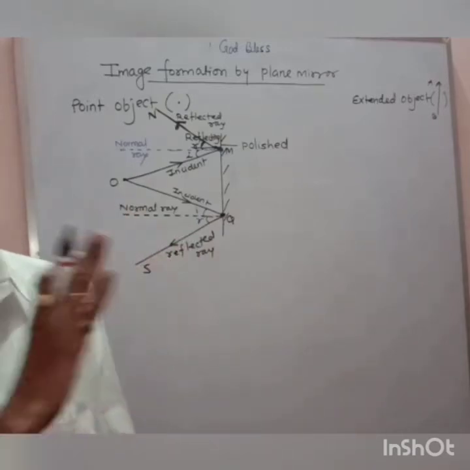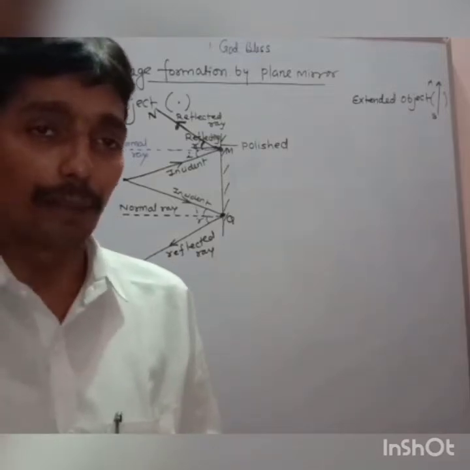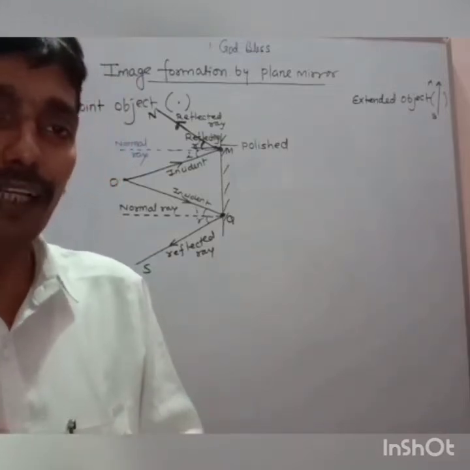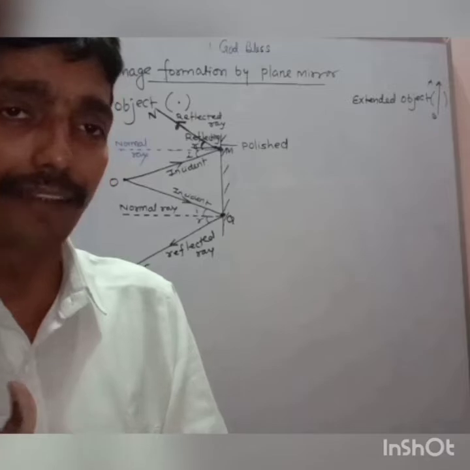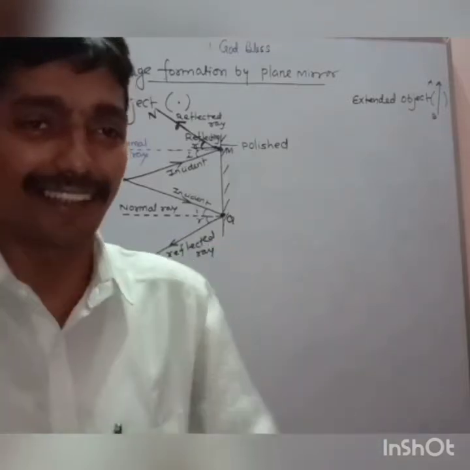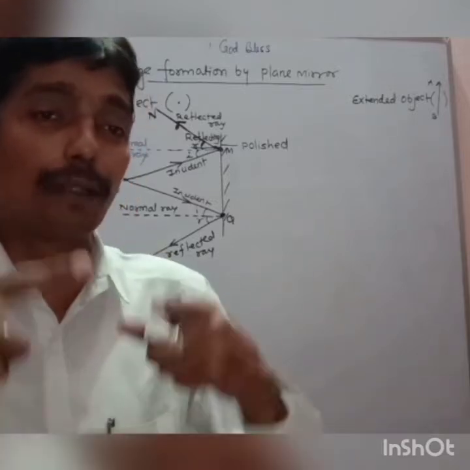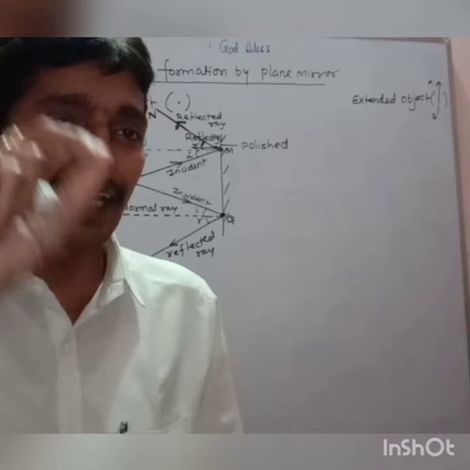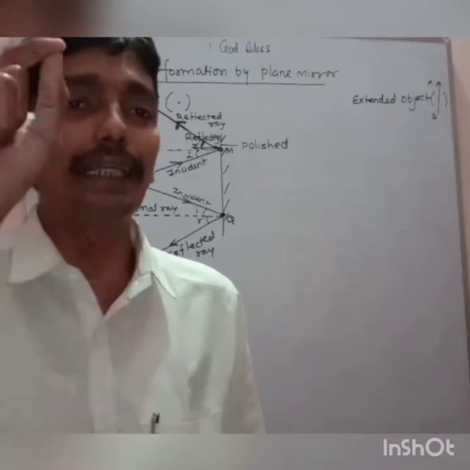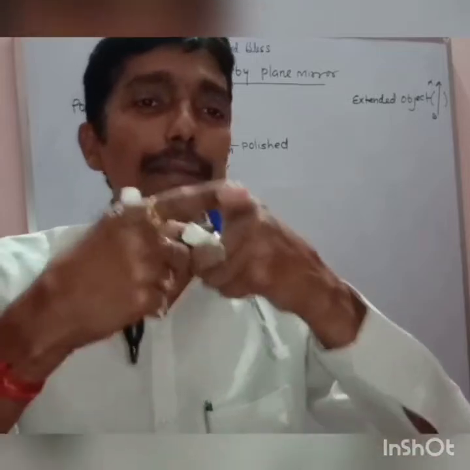With my diagram it is clear. But my dear, how to get the image? Because you know, sir, not only the two minimum rays required to form an image, those two rays should meet at a point. The two refracted rays should meet at a point where they meet, that will give the image. दोनों मिलना चाहिए ना, मिलेगा तो ही हमको इमेज मिलेगा.